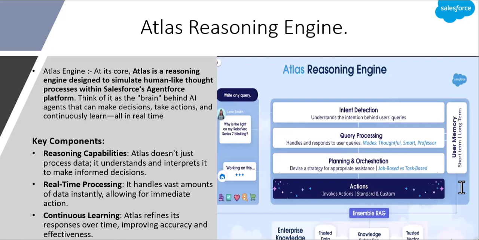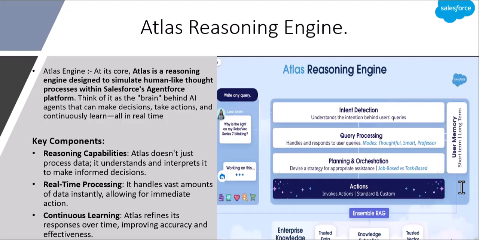Now here we have the key components of the Atlas reasoning engine. The first one is the reasoning capabilities. The Atlas does not just process the data, it understands the intent to make informed decisions. After that we have real-time processing. It handles a vast amount of data instantly, allowing for immediate action. As we just saw, it can handle large data, process it and take out only the required data for the particular job or prompt.